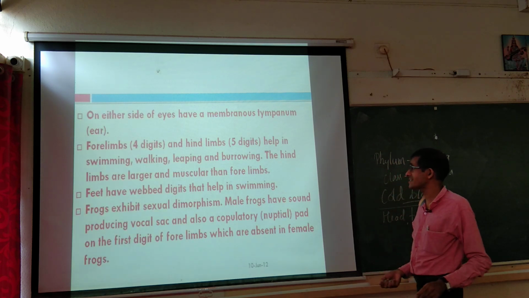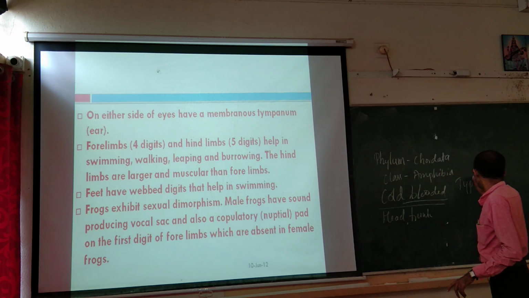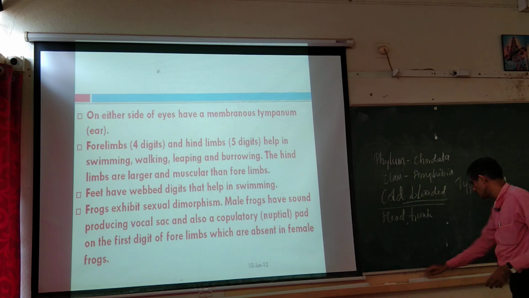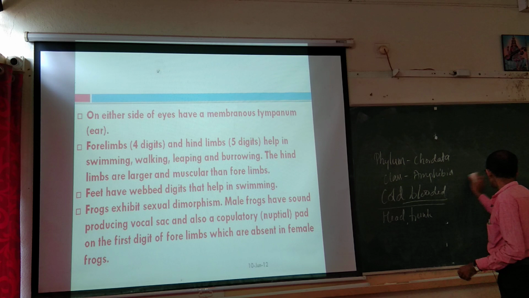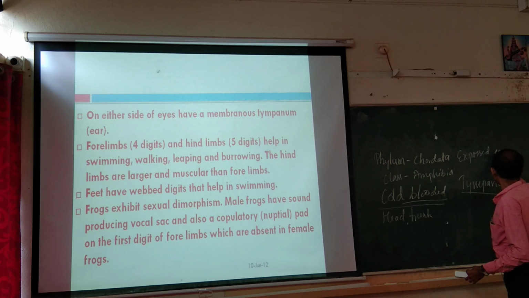Then on either side of the eyes there is a membranous tympanum. What is this tympanum? Sorry, I wrote it in another format, tympanum. The tympanum is the exposed eardrum in frog.